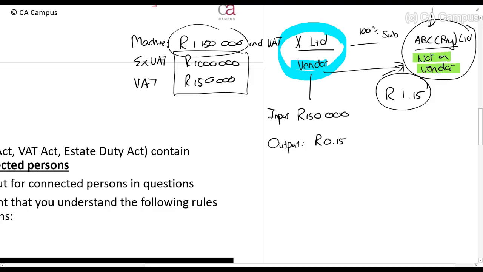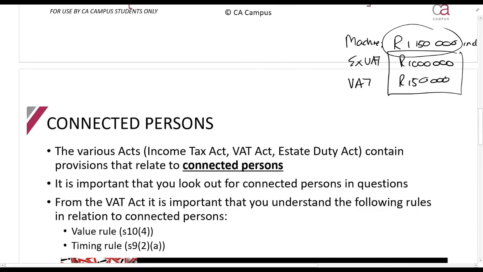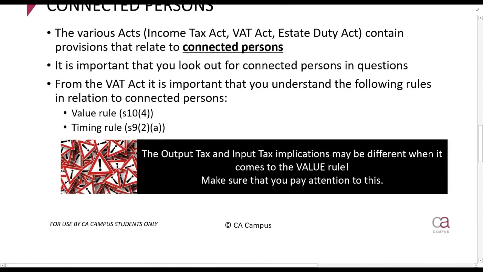So it charges output tax, remember, of 15 cents. Can you see what happens from SARS's perspective? This company over here, who should not have been able to claim any input tax, now there's been input tax claimed and very little output tax paid. So this is a way that you can manipulate, as you can see, the VAT Act. So that's why we have the rules. So what do the rules tell us? The rules tell us exactly how to deal with connected persons.